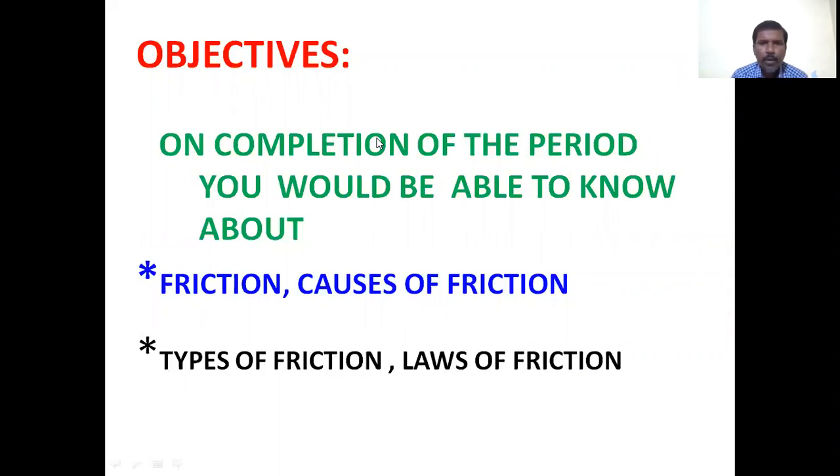Objectives: on completion of the period, you would be able to know about what is friction, causes of friction, types of friction, and laws of friction.